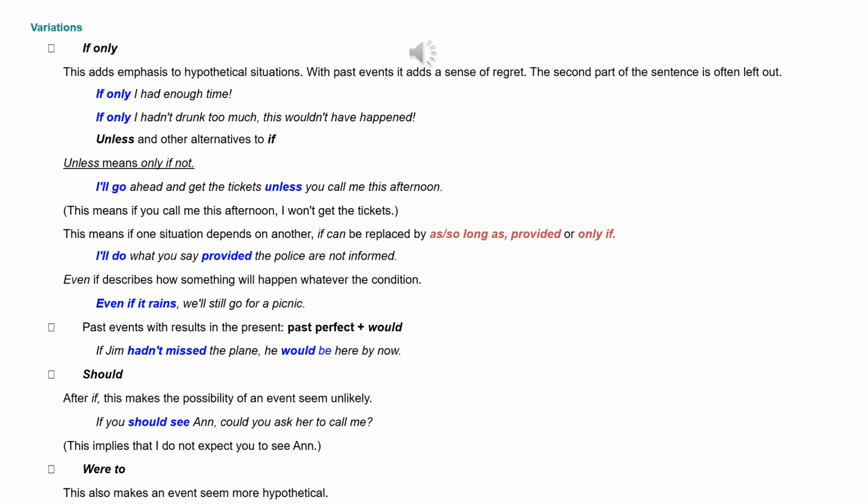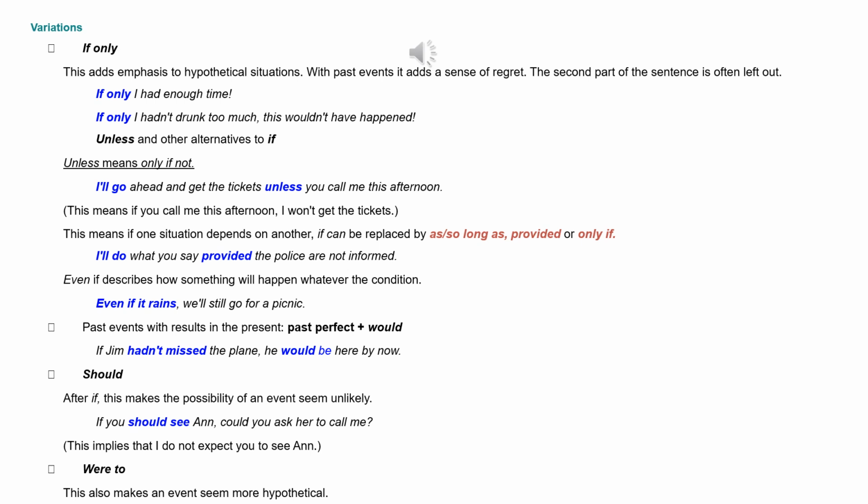Unless and other alternatives to if. Unless means only if not. I'll go ahead and get the tickets unless you call me this afternoon. This means if you call me this afternoon, I won't get the tickets. If one situation depends on another, if can be replaced by as long as, so long as, provided or only if. I'll do what you say provided the police are not informed. Even if describes how something will happen whatever the condition. Even if it rains, we'll still go for a picnic.